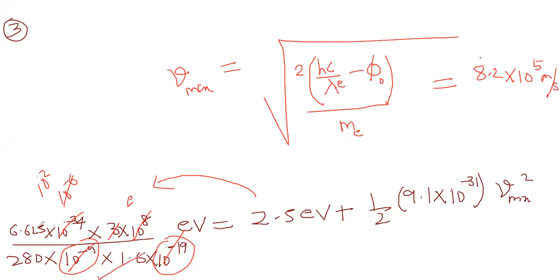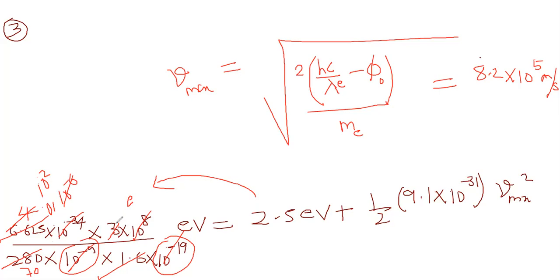But 1.6 and this you can cut, approximately 4 times. How am I saying that? 1.6 fours are how much? 6.4, no? So almost 6.0-something you will get here. And 3 and 280 won't cancel, but 4 and 280 will cancel. 4 sevens are 28, is it or not? Answer is 8.2 into 10 power 5.